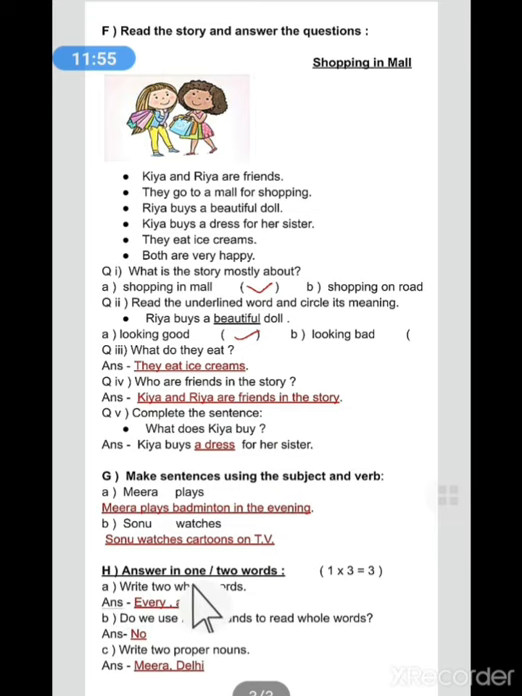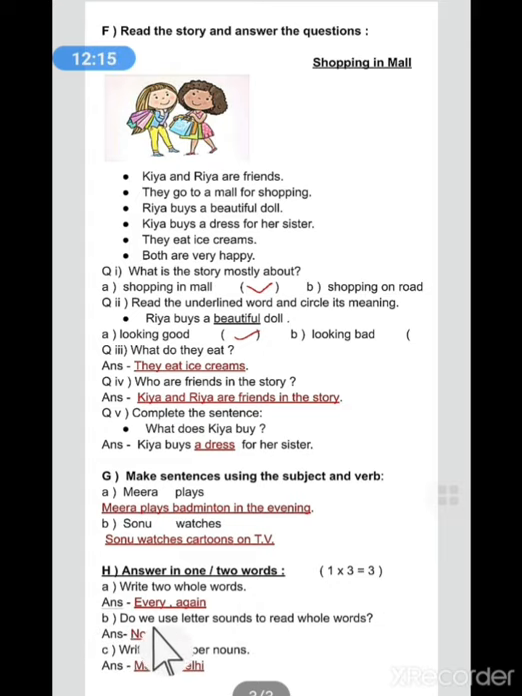H part, answer in one or two words. First is write two whole words. So we can write any whole words. So I have written every and again. You can write your own whole words which you choose from the units you have read.